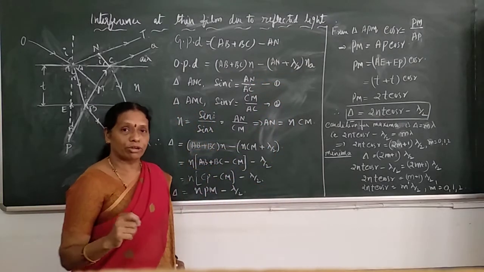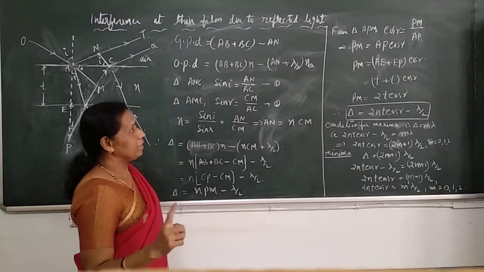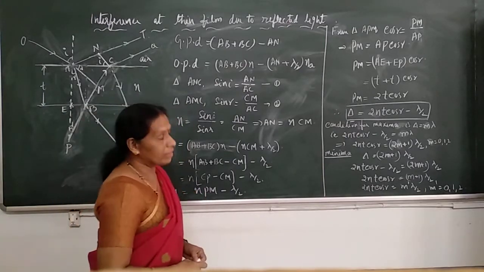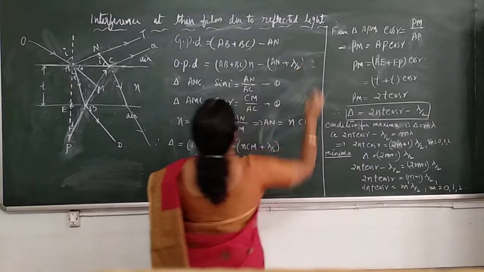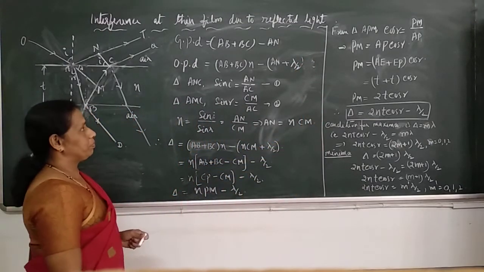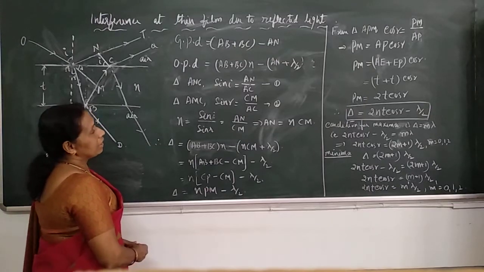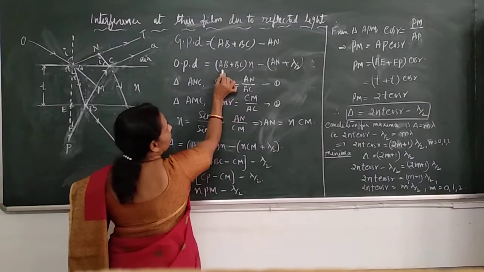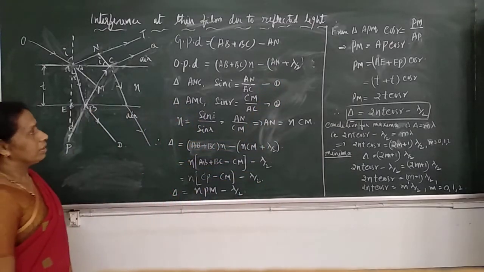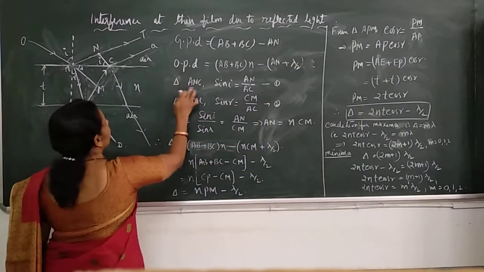But the refractive index of air is 1. N A is always equal to 1. Then the optical path difference becomes AB plus BC into N minus AN plus lambda by 2. Now, we have to find out the expressions for AB, BC and AN, what actually they are. For that, consider the triangle ANC.